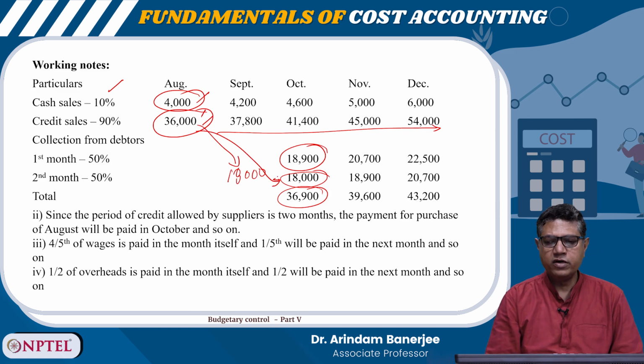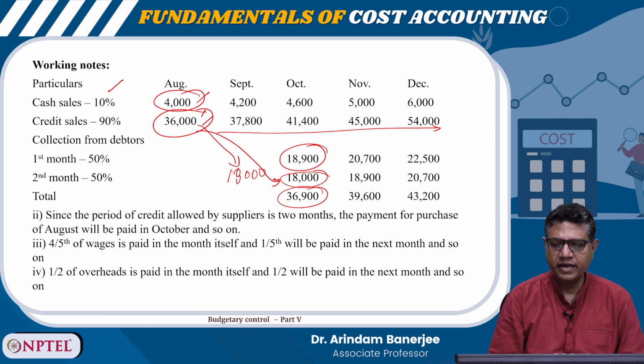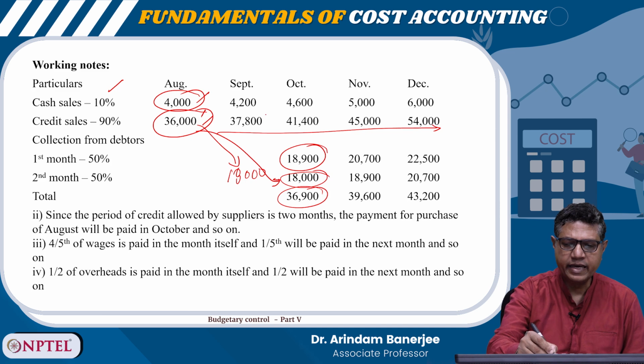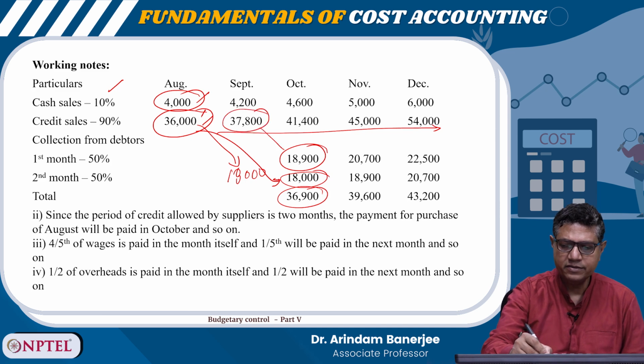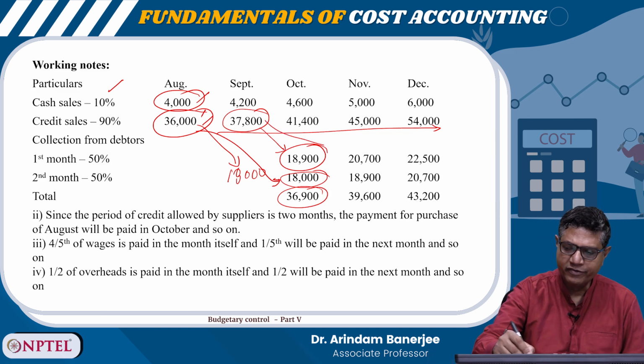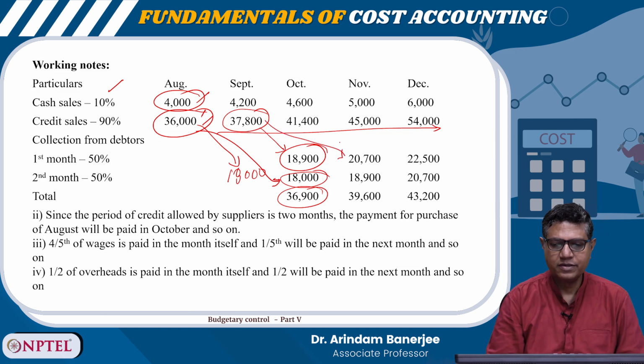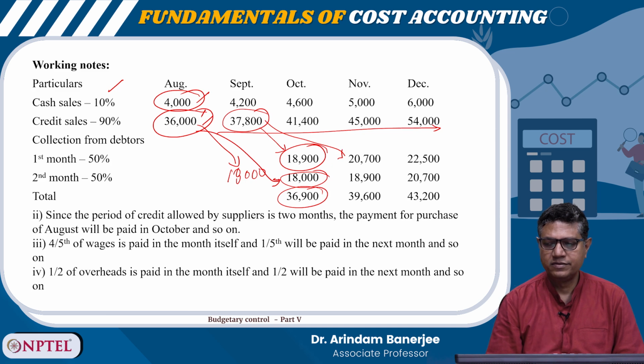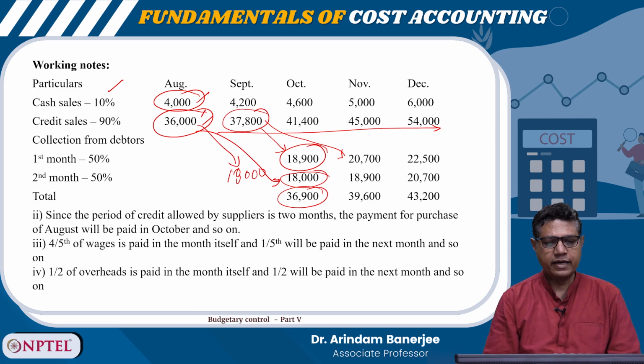For 37,800, 50% again he will collect here, and 50% will go to this month. Fine, so like this the calculations will happen.